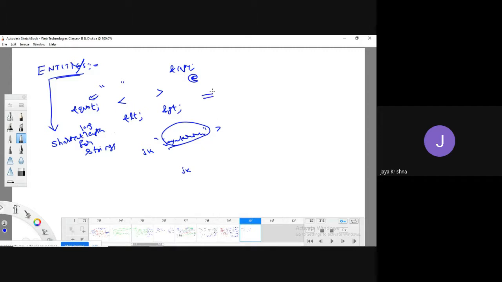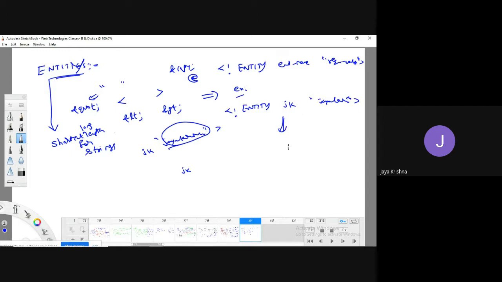So how are we going to declare this kind of entity? Simply a left angular bracket, exclamation mark, then you write the type as ENTITY, the entity name, and the required replacement value. For example, ENTITY, entity name is JK, required value is Jay Krishna. Meaning that wherever you use it in our XML file, it is going to be replaced with Jay Krishna.